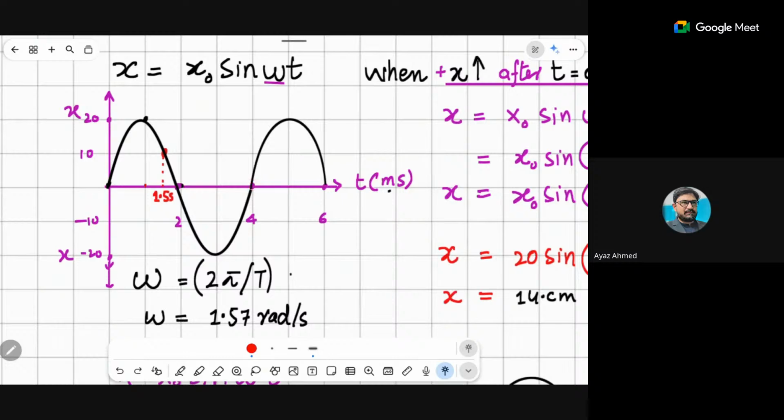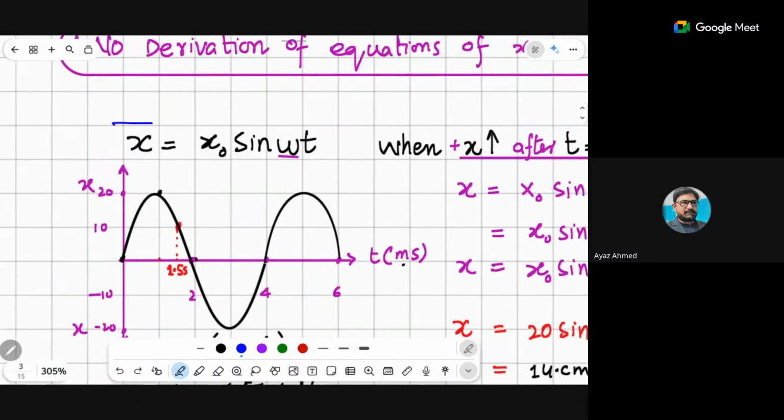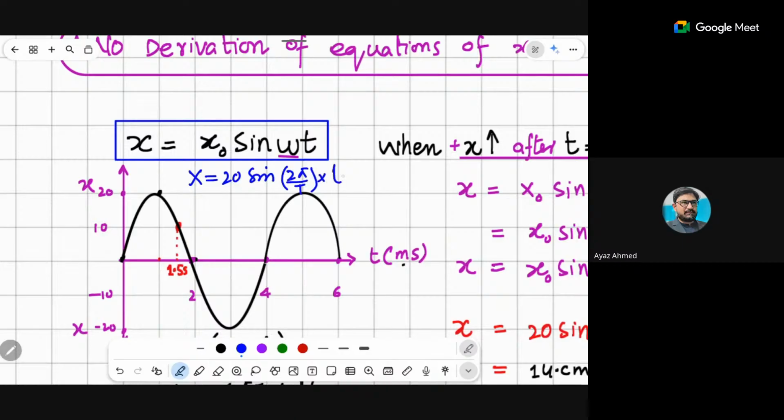So actually, if you see, this oscillator has a time period of 4 seconds. Look, I can use the equation right from here. How? x equals x naught, and x naught is 20, into sine of omega, where omega is equal to 2 pi by T, into t. Beta, the time period is 4. So you can simply say x equals 20 sine of 2 pi by 4 into time. So your equation will be 20 sine pi by 2 into t.